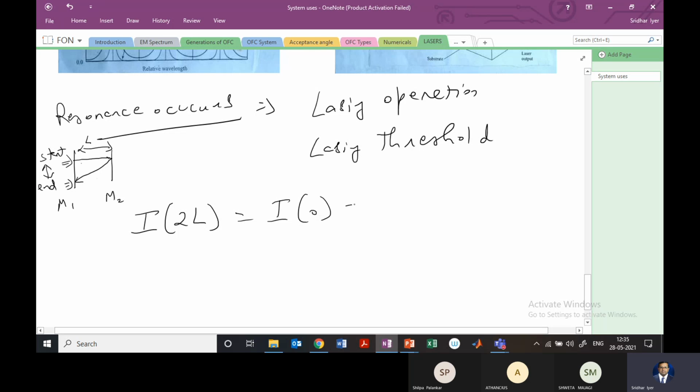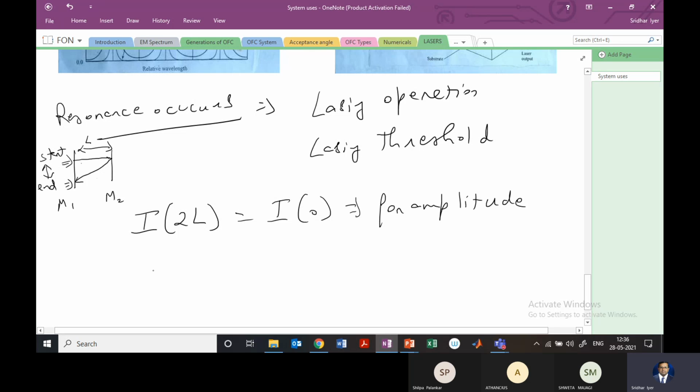So this condition is for amplitude. That means over this entire journey of L plus L distance, the intensity of the light has not reduced. It has remained the same. Right? So I0 where it started and I of 2L where it has ended, they both have the same intensity. So for amplitude, when that occurs, we say that the lasing threshold occurs, right?